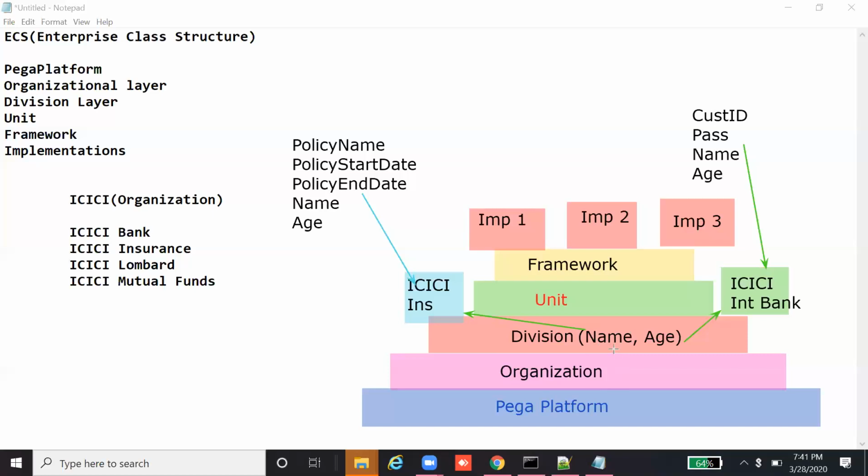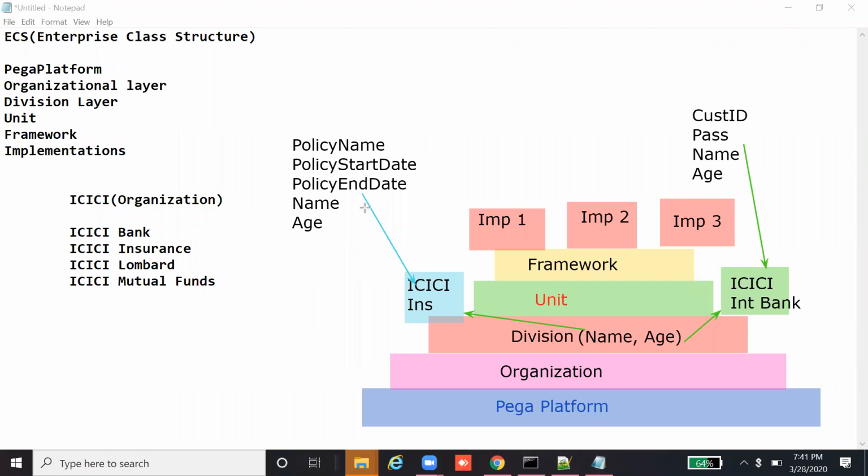So instead of creating here, we can also create in the organization layer. If we create in the organization, this can be used across the entire top-level applications which we are building. But we cannot create all the properties in the organization layer.